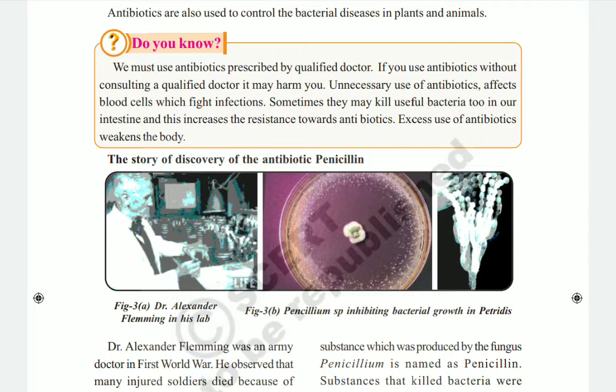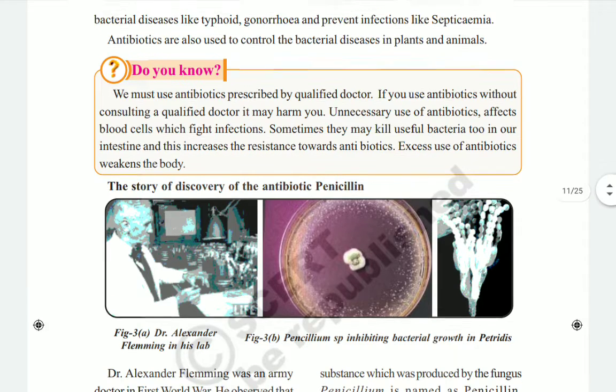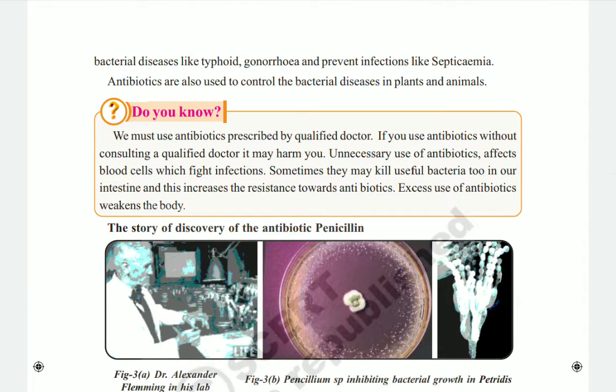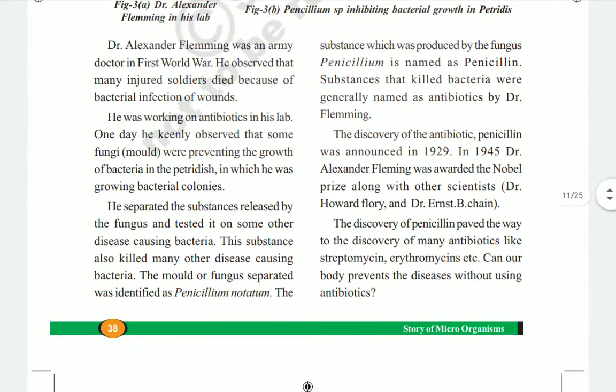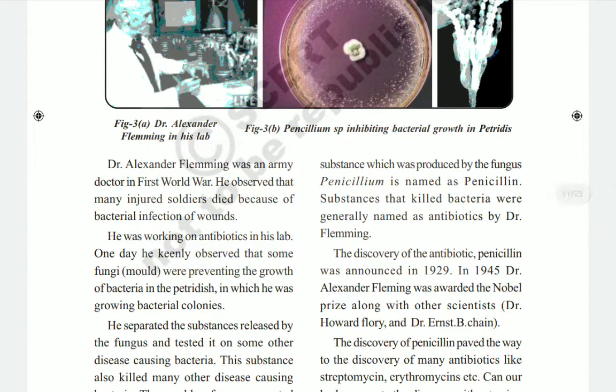Up to this point you should follow the class properly, children, and everyone should have the books to complete your CW and HW. Today's CW, in the second chapter, in the previous chapter you completed 1 to 6 questions only. For this class you have to write the remaining questions, 7 to 11, in your CW.